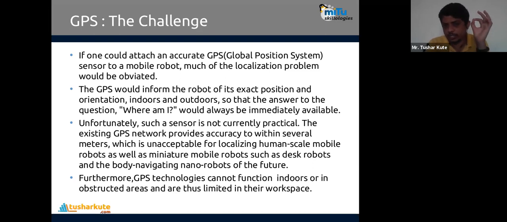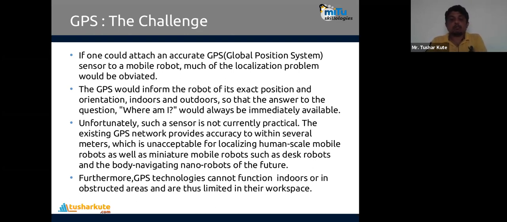Exact location is not identified. Several meters are there. Where we are sitting, you can just check on Google Maps also. It shows a circle, okay, a 1 kilometer circle. Not exactly 1 kilometer, but okay. A wide range is shown over there. So GPS network accuracy is not sufficient for what a small robot is expected to do, which is unacceptable for localizing